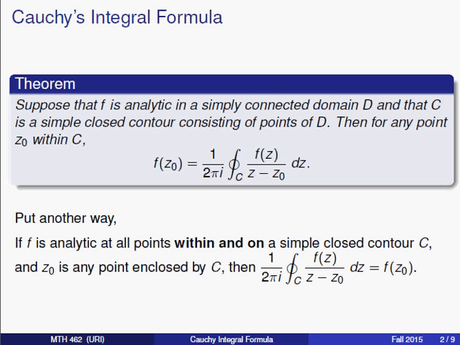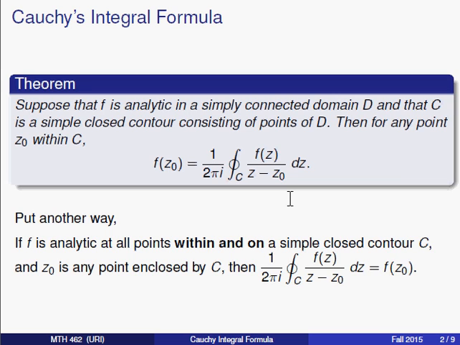Let's suppose that f is an analytic function defined on a simply connected domain D. And let's suppose that C is a simple closed contour that's completely contained in D. Then for any point z0 that is enclosed by the contour C, f of z0 is going to equal 1 over 2 pi i times this integral around C of f of z divided by z minus z0.